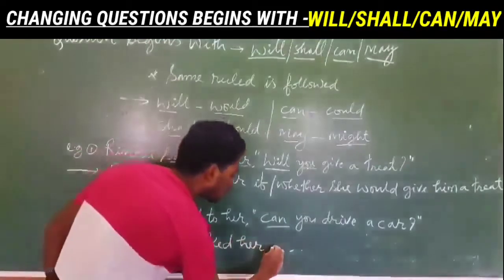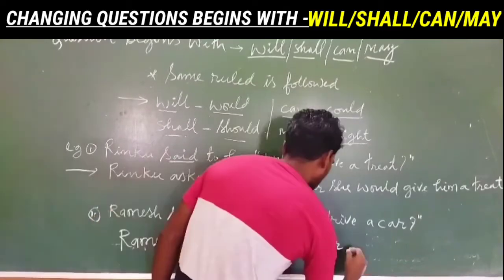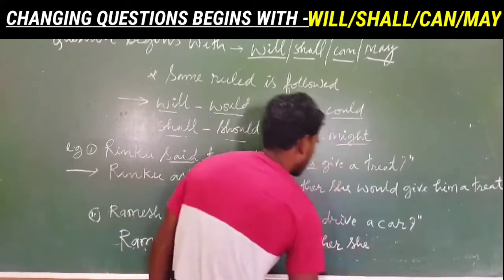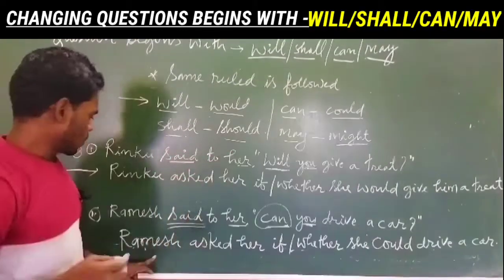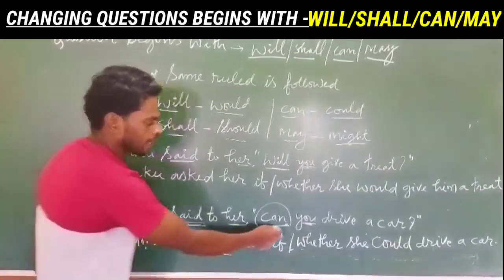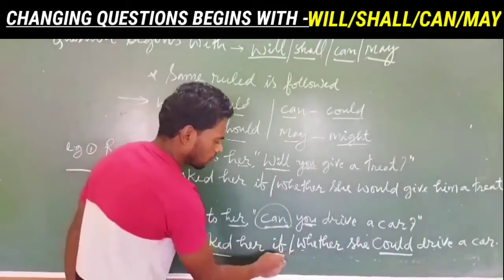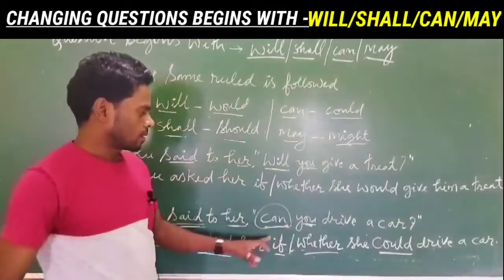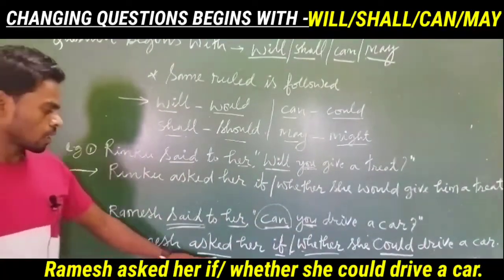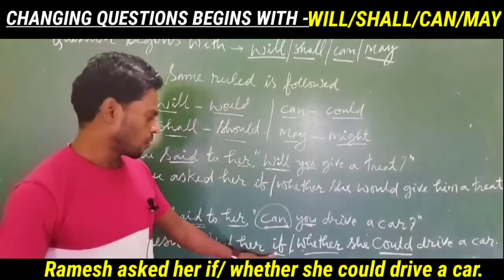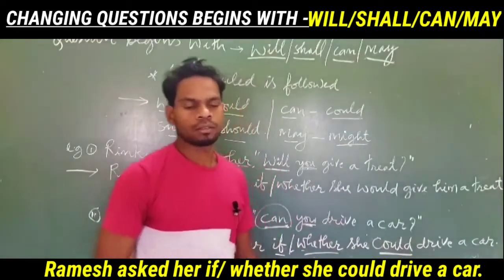So asked her if or whether she could. Can will change into could. So said changes into asked, can changes into could, and we use conjunction if or whether, and accordingly we change the sentence. So it will be Ramesh asked her if or whether she could drive a car.